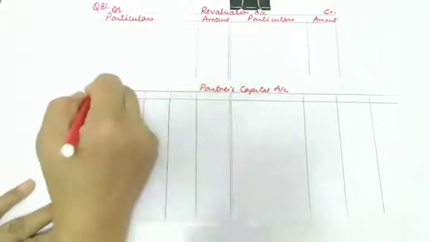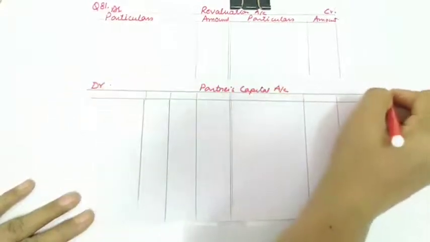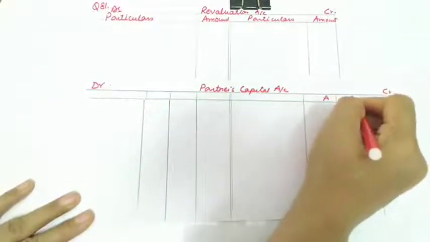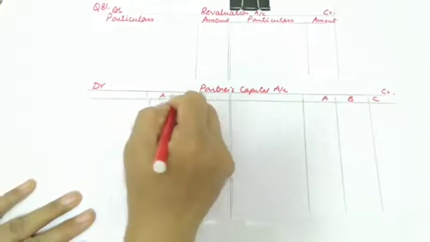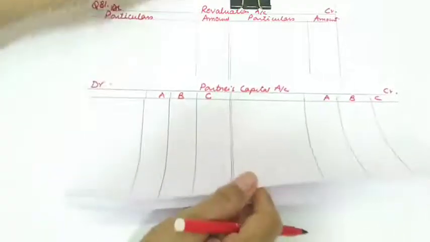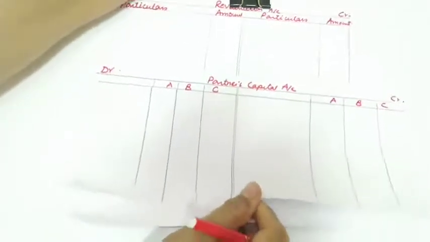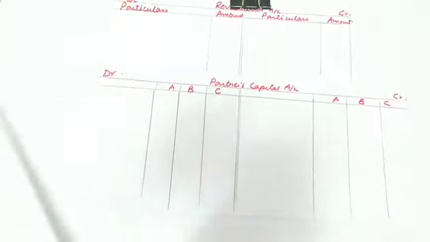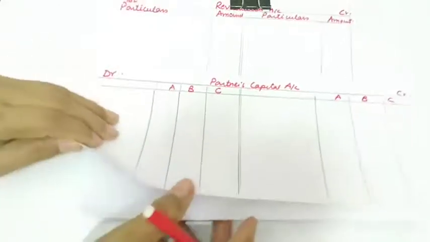Because I told you to do all the adjustments simultaneously in this numerical, side by side we'll be preparing the balance sheet also. So let us fill the details in the balance sheet also.